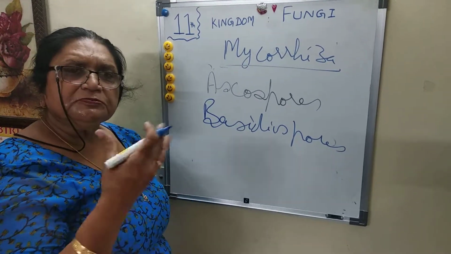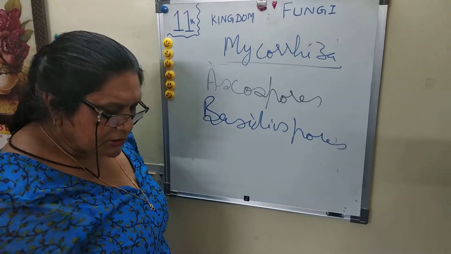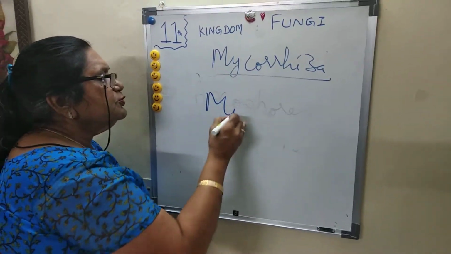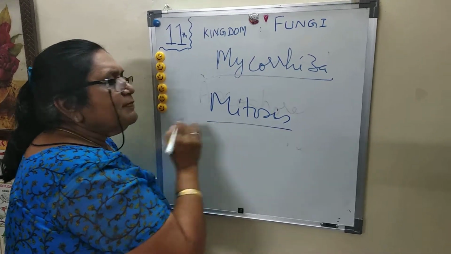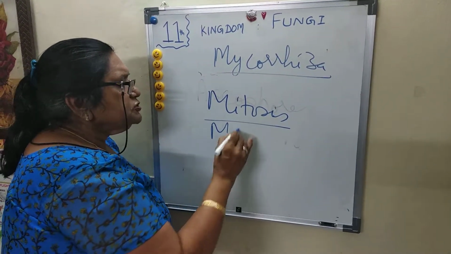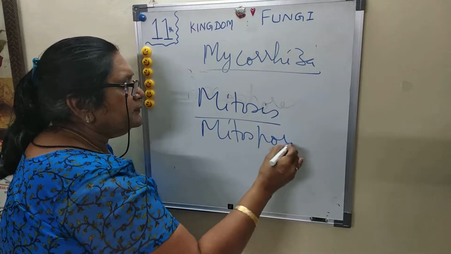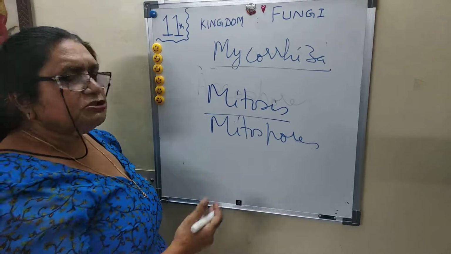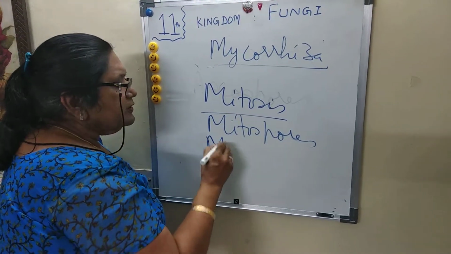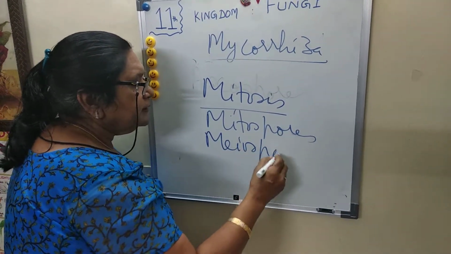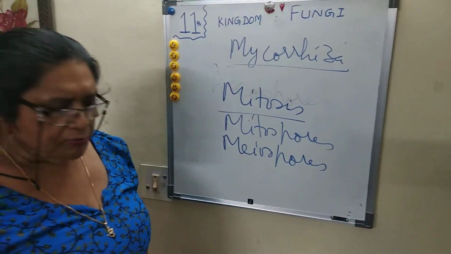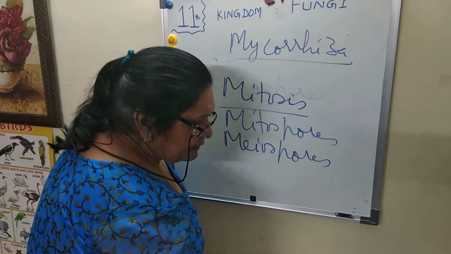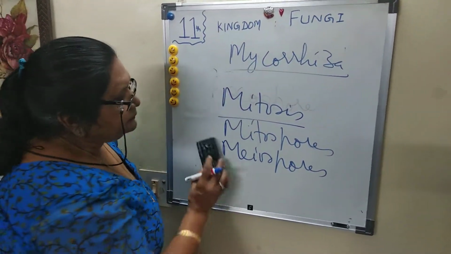If the spores are formed through mitosis, such as zoospores and chlamydospores, they are called mitospores. If they are produced after meiosis, such as ascospores and basidiospores, they are called meiospores. So that means fungi can reproduce by this spore formation.